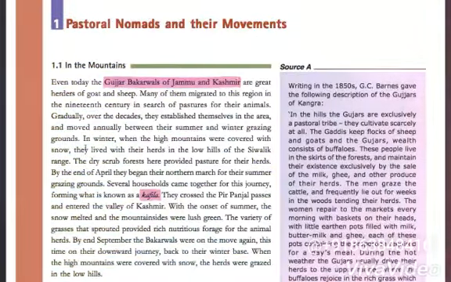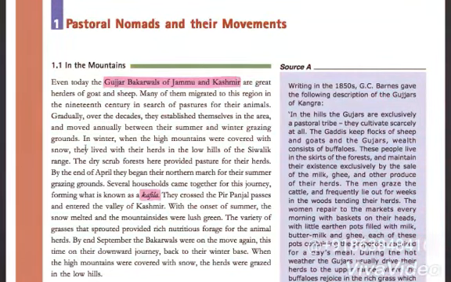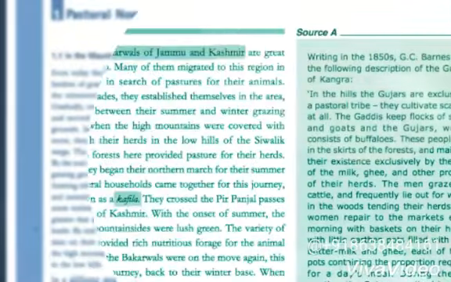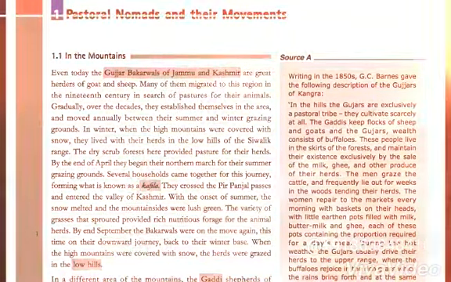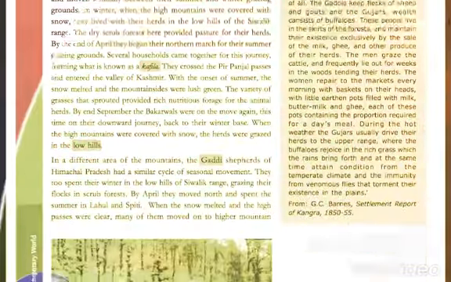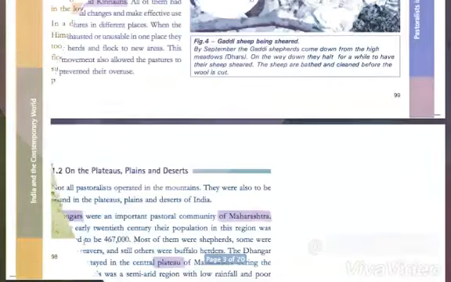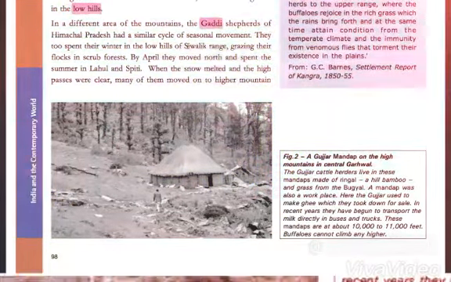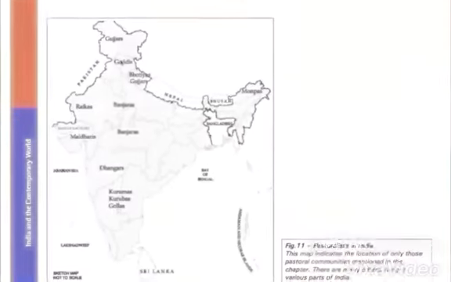If we see in the mountains, we can see the Gujjar Bakarwals of Jammu and Kashmir, who were great herders of sheep and goats. They do an annual movement between summer and winter grazing grounds, and they move in a group, which is known as a kafila. In winter, in September, they move to the lower hills of the Shivalik range, and in April when summer comes they move to the high mountains.